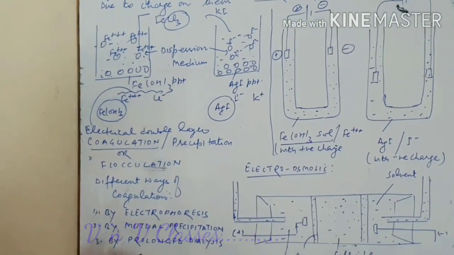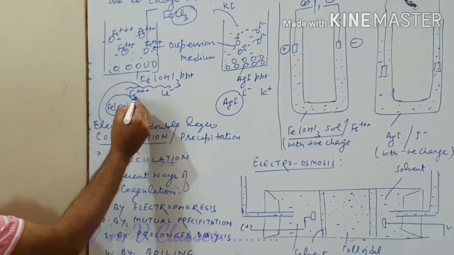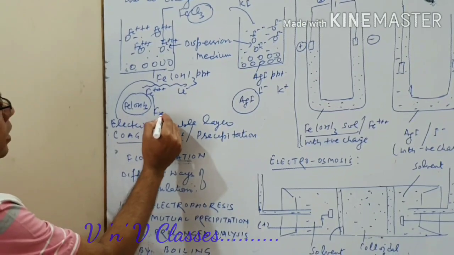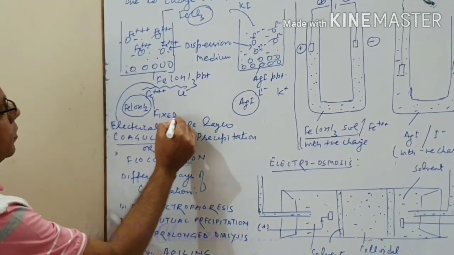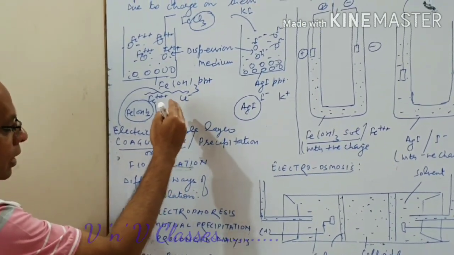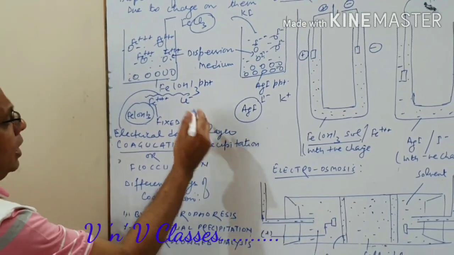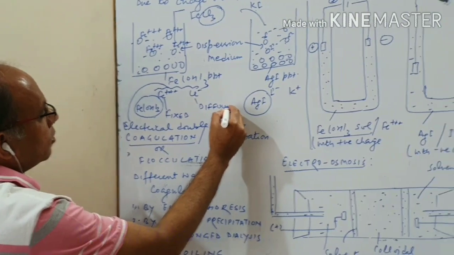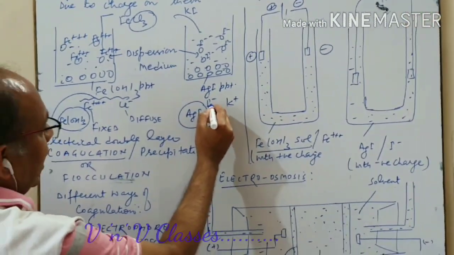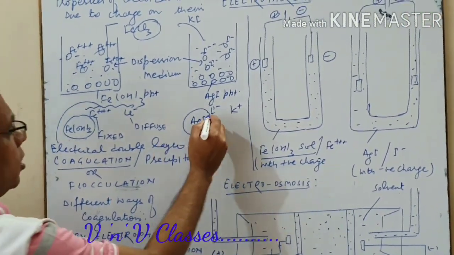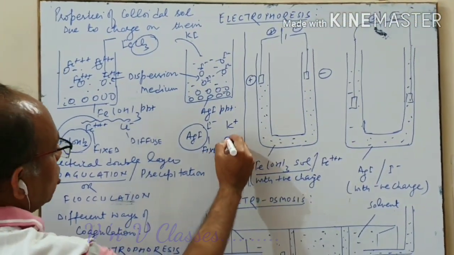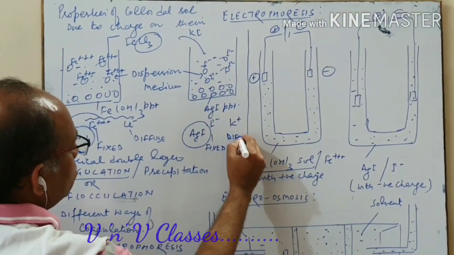And remember, the layer of ion which is absorbed here, this is called fixed layer, and the layer of counter ion, you can say, this is called diffuse layer. Like here the iodide ion is present on the silver iodide, so this is called fixed layer, and potassium ion forms a diffuse layer.